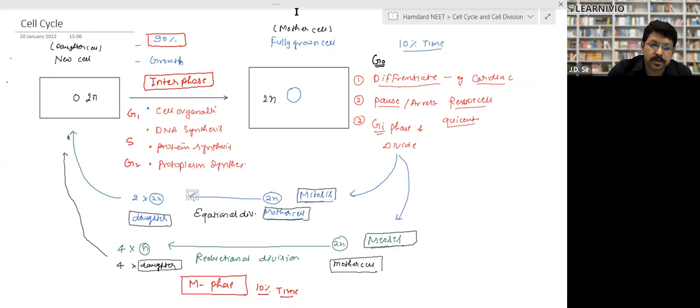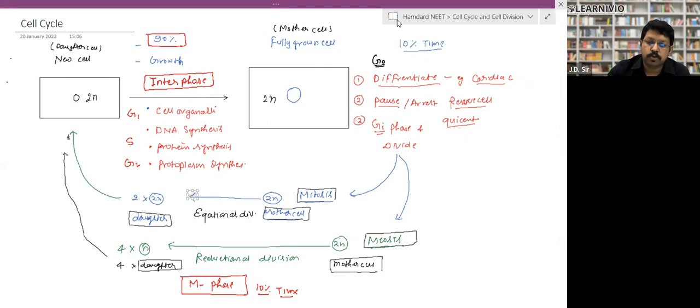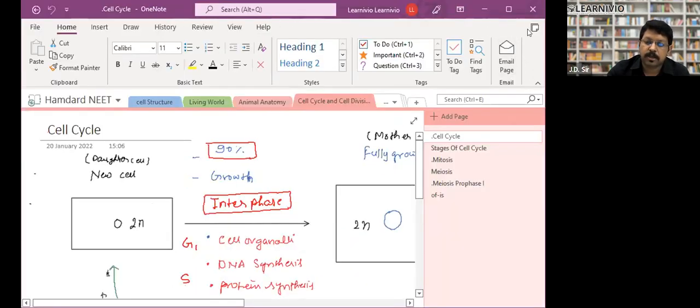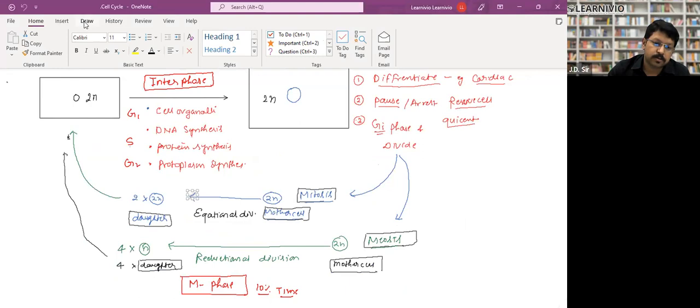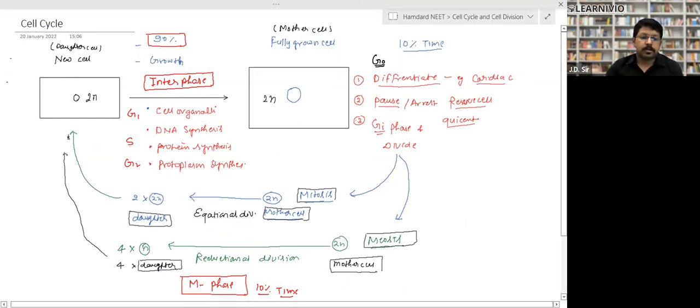So formation of a new cell takes place, and after the formation, it will go for maturity, right? It will develop, it will grow, it will mature. So look, this is a daughter cell or new cell, and it goes for maturation. The time duration between the new cell and the fully mature, fully grown cell is called interphase, right?